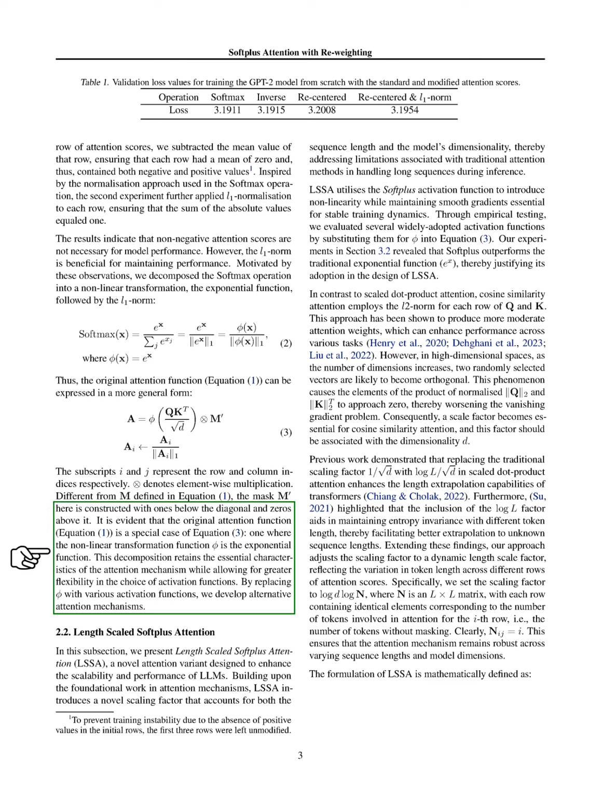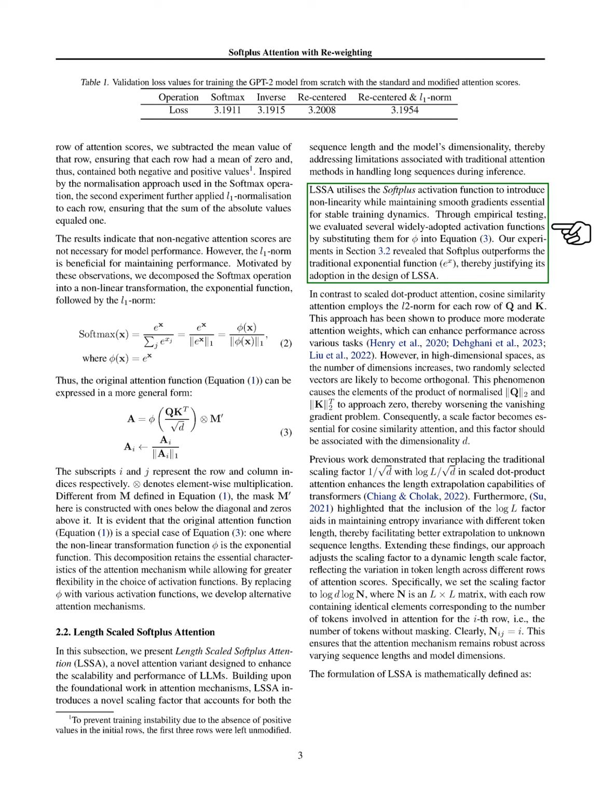Section: Length-scaled Softplus attention. In this section, we introduce length-scaled Softplus attention, LSSA, a new type of attention mechanism aimed at improving the scalability and performance of large language models, LLMs. LSSA builds on existing attention methods by adding a scaling factor that considers both the length of the sequence and the model's dimensionality. This addresses the challenges traditional attention faces when dealing with long sequences during inference.